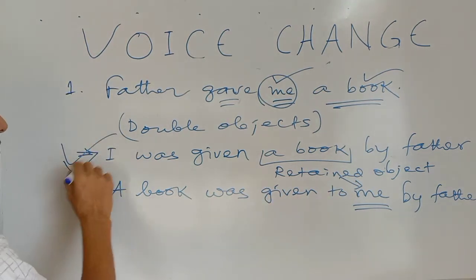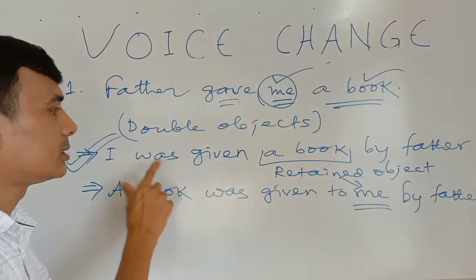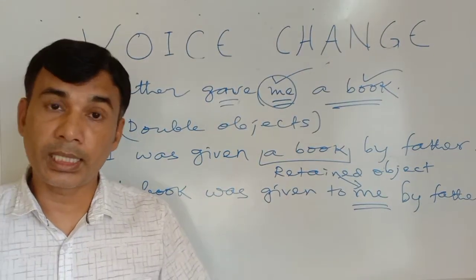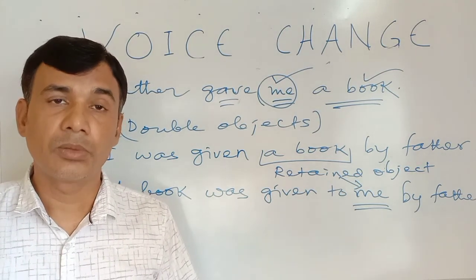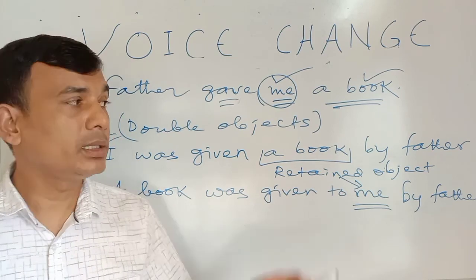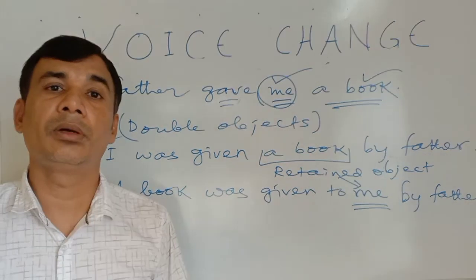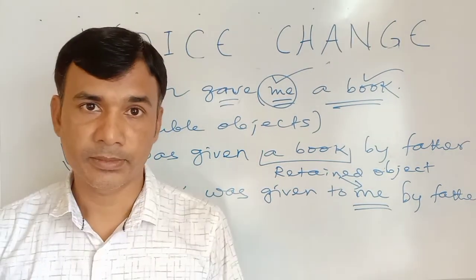I think this is more pleasing, that is, this is more beautiful. Earlier I have told you, when we are doing the voice change, we want to beautify our language. In this way, you must beautify your language in your own sentences when you are using spoken English.